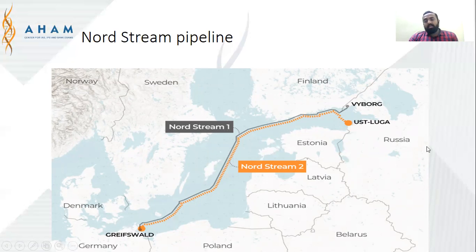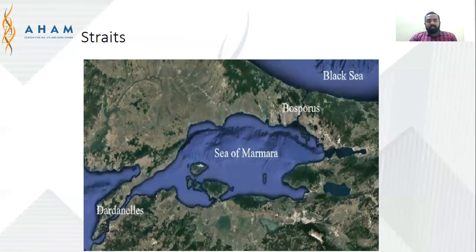So Nord Stream pipeline. Now what is this pipeline? Russia is rich in gas and oil. It is supplying gas through this pipeline to Germany. Now Germany is a very large industrial house which needs continuous and huge amounts of energy and gas to run for survival and also running its economy. So they are telling Germany to cut, but it is one of the lifelines for Germany, and Germany has been reluctant. So Nord Stream கேட்கலாம்.